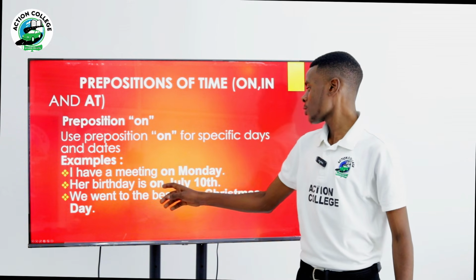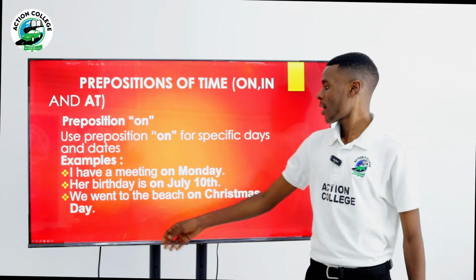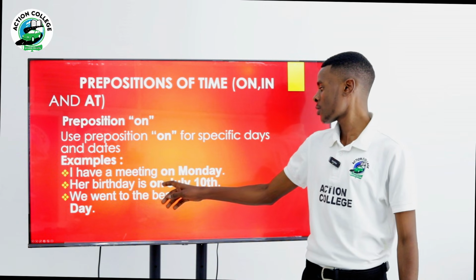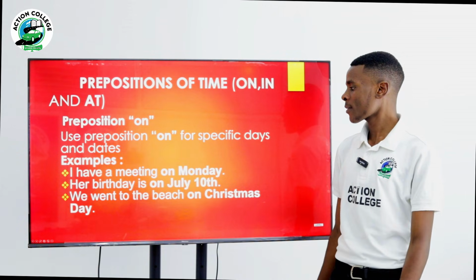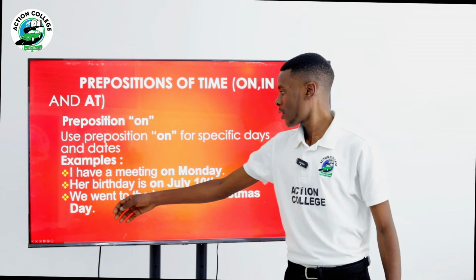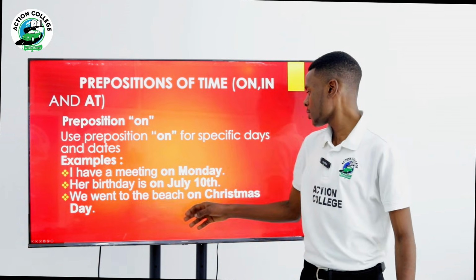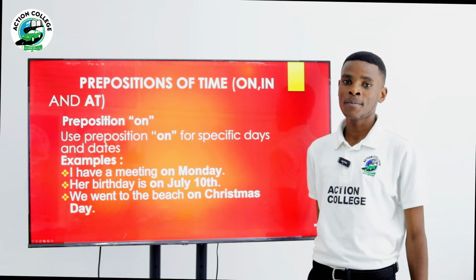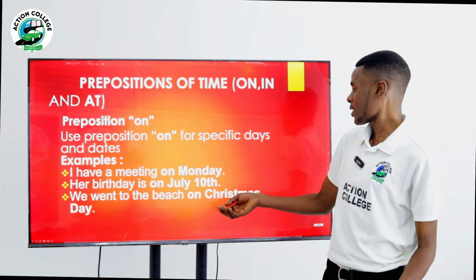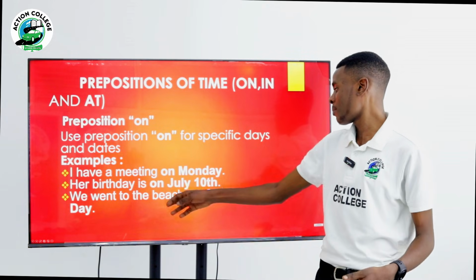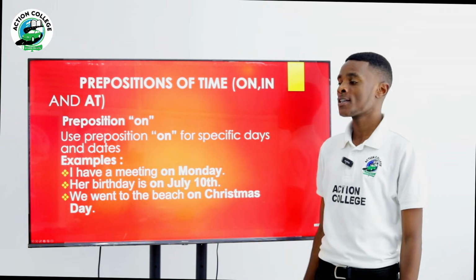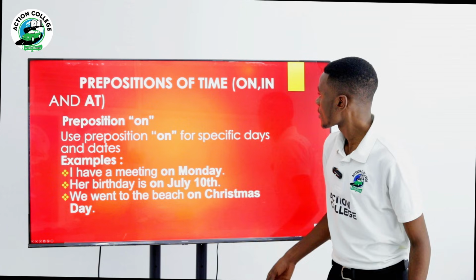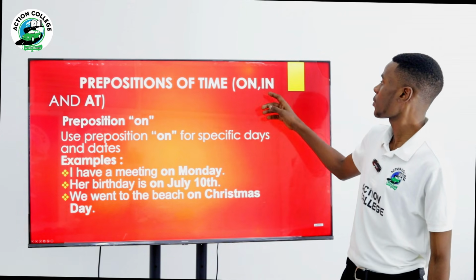Her birthday is on July 10th. Also here we have to use the preposition on. Third one, we have another example: we went to the beach on Christmas Day. This is a specific day, Christmas Day. Maybe we are about to start Christmas Day. You can say, I will go to the beach on Christmas Day. So we have to use the preposition on.